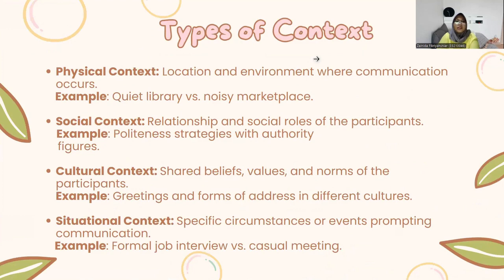The types of context. There are four types. First is physical context. This basically occurs in the location and environment where communication occurs. For example, in a quiet library versus a noisy marketplace. And second is social context. This is the relationship and social roles of the participants. For example, politeness strategies with authority figures.